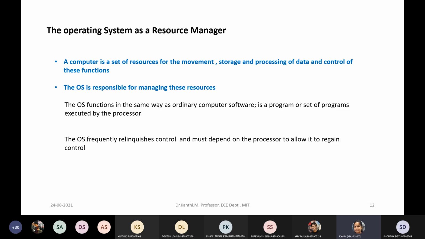So the operating system is nothing but an ordinary program. It functions in a similar way as your normal programs. It also frequently relinquishes control and depends on the processor to allow it to regain control. It can leave the control, it can lose the control over the particular program, and later it can get it back.